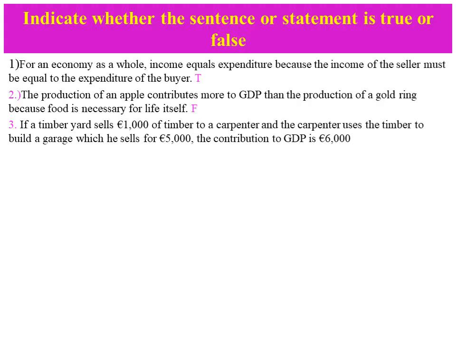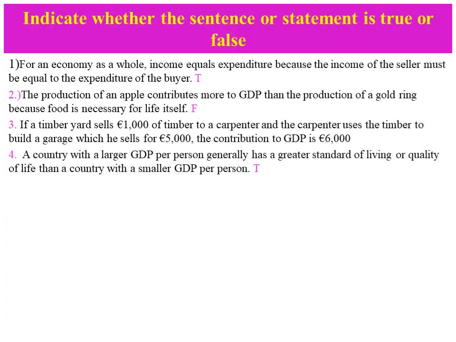The final value is 5,000 euros, so the contribution is 5,000 euros to GDP, not 6,000 euros. The 1,000 euros of timber is intermediate, and intermediate goods are not added to GDP, as we have seen on our YouTube.